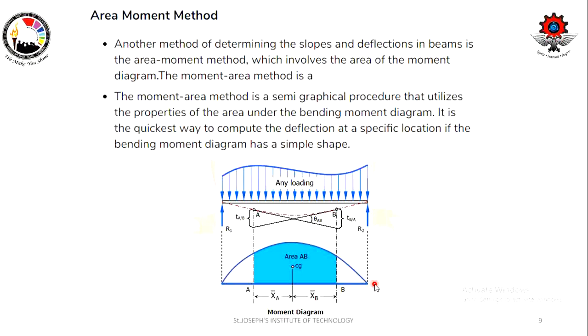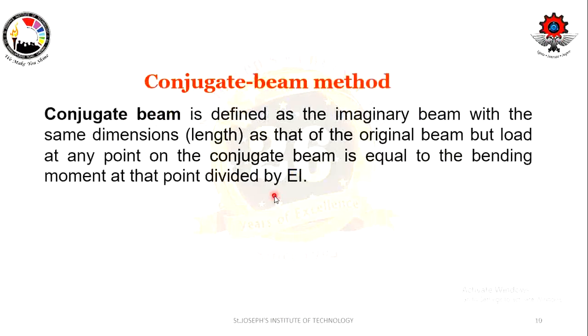Then what will be the loading condition for this resulting beam? At each and every point, what will be the loading condition? It will be the moment. Using that moment value, we will be solving the entire problem, right? This also we will see in detailed explanation when we solve a problem, right?